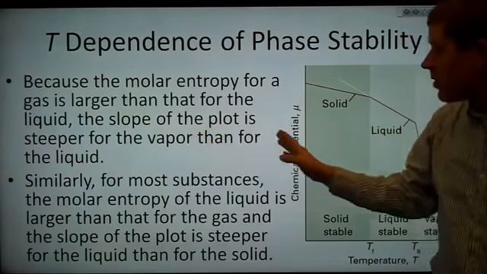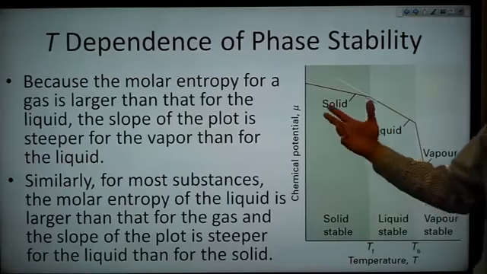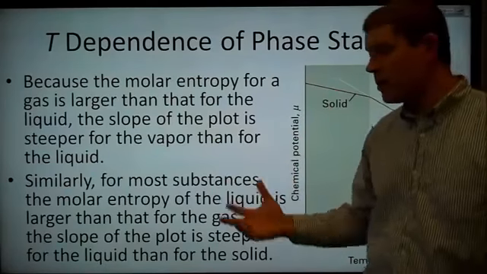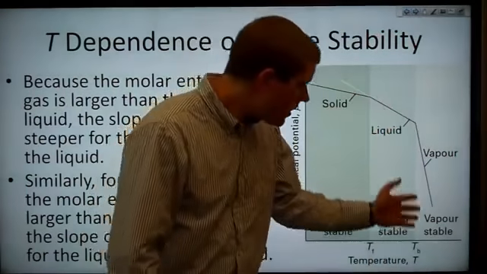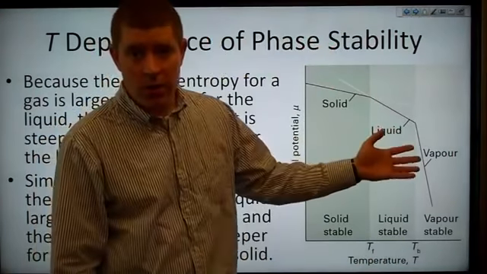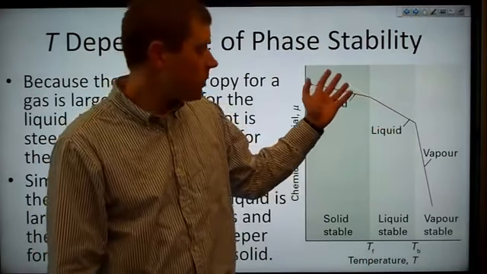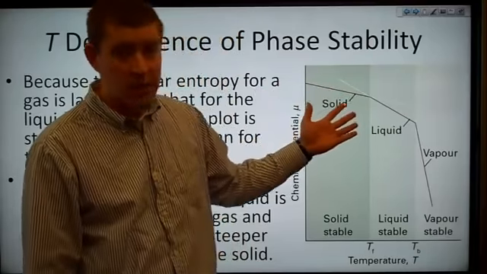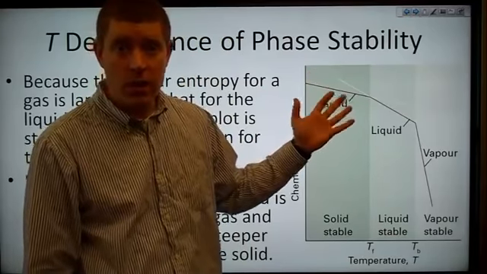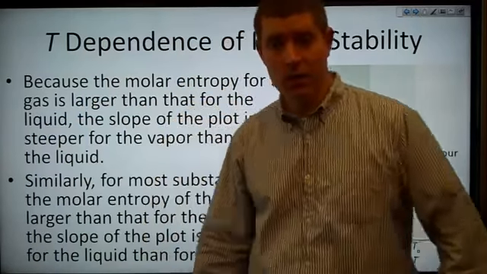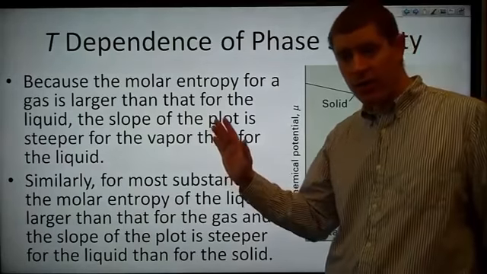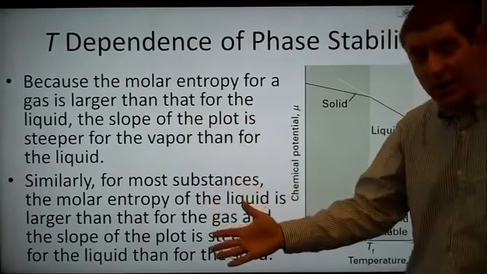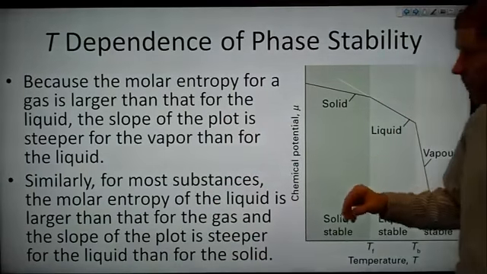Because the molar entropy for a gas is larger than for a liquid, the slope of the plot is steeper for the gas than for the liquid. The molar entropy for the liquid is higher than the molar entropy for the solid for most substances. Remember that this is not true for helium, but other than helium, it should be true.